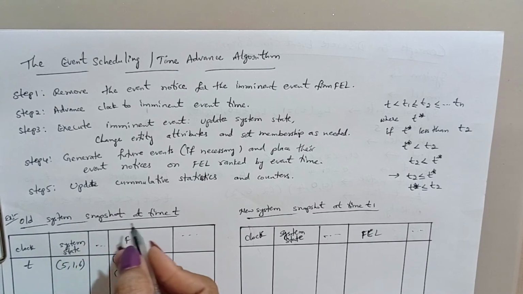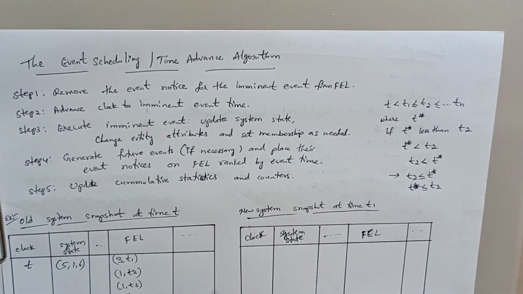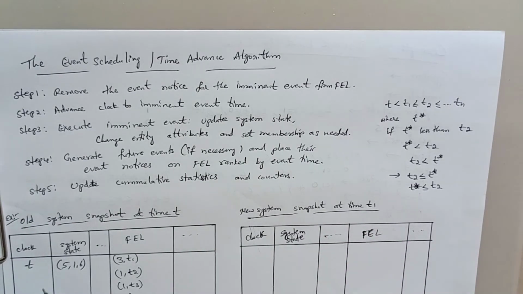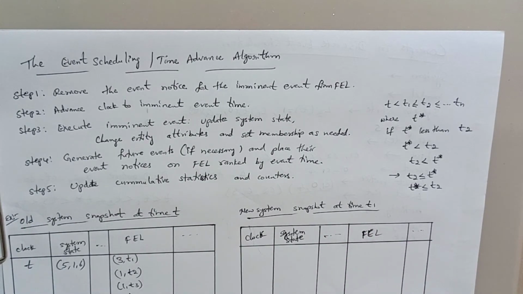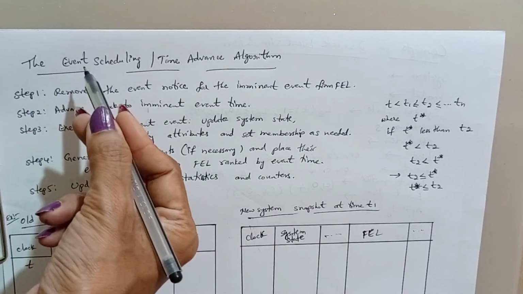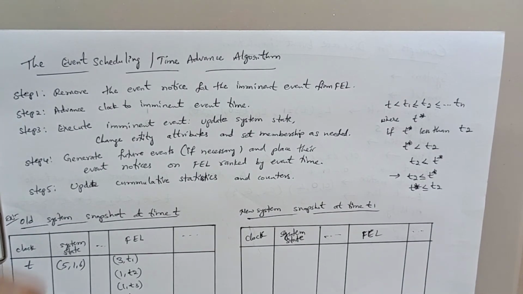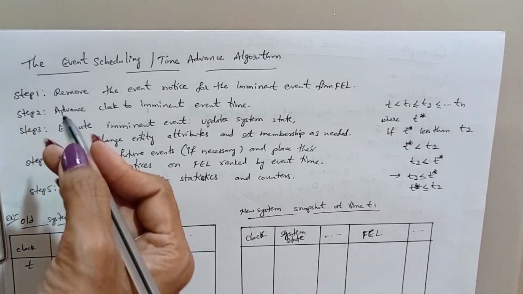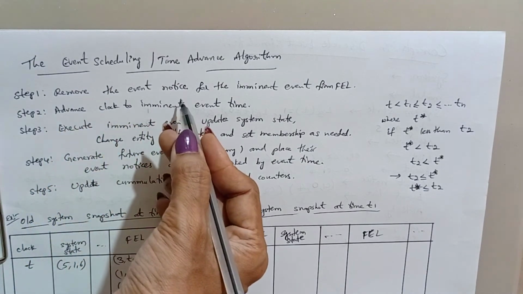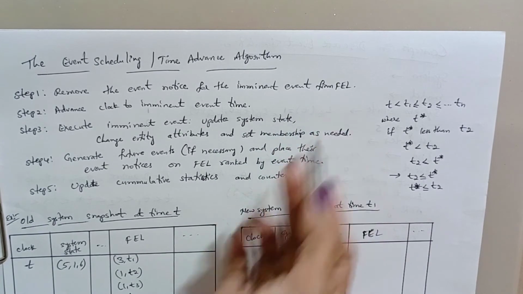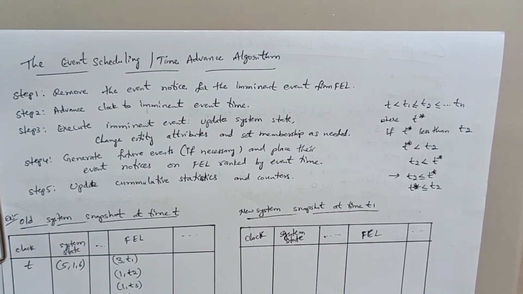Old system snapshot at time t and new system snapshot at time t1. Before going to see what this snapshot is, we'll see what the event scheduling time advance algorithm is. It consists of 5 steps. The first step is: always remove the event notice of the imminent event from the FEL. FEL is nothing but the future event list.